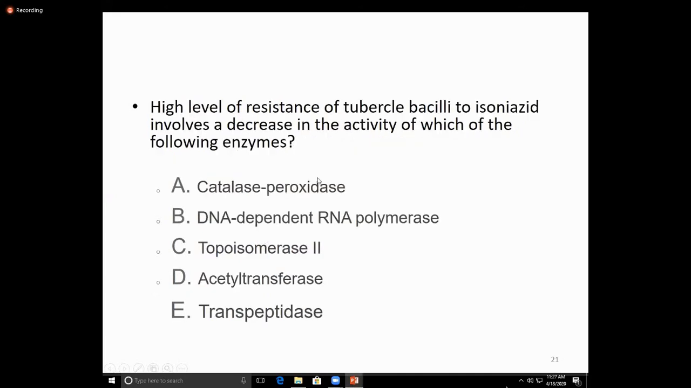Another: a high level of resistance to isoniazid involves a decrease in the activity of which of the following enzymes? Catalase peroxidase, and the drug is isoniazid. This enzyme, catalase peroxidase, is involved in activating isoniazid, and the gene that encodes it is the KatG gene. Whenever there is resistance, there is a mutation in this enzyme or gene. The answer is A, catalase peroxidase.